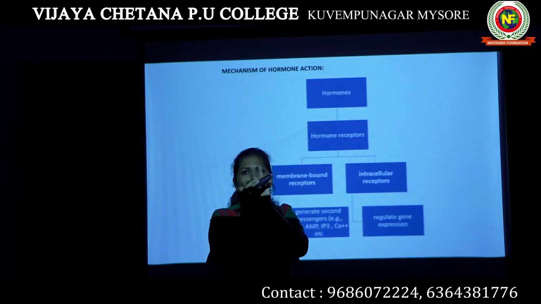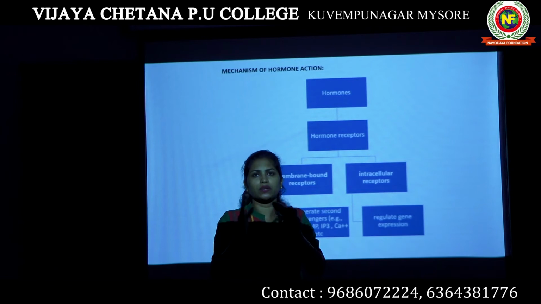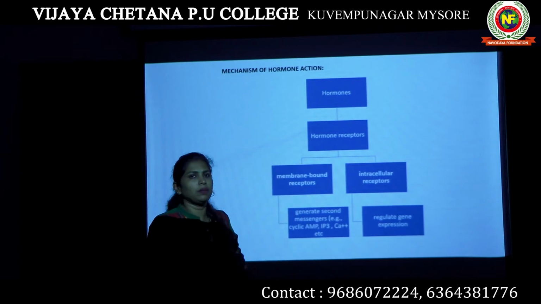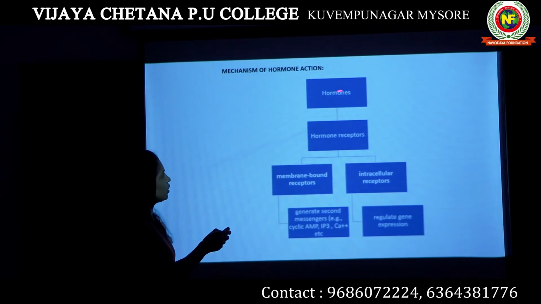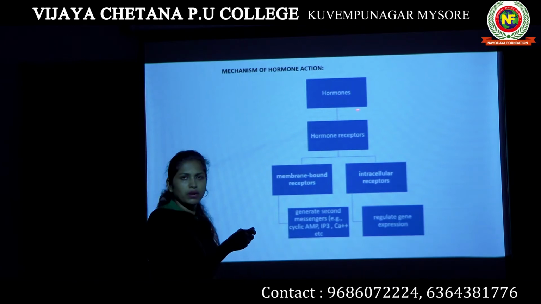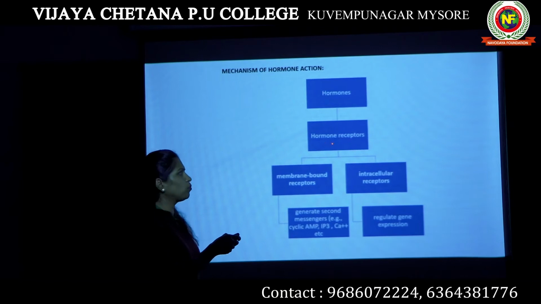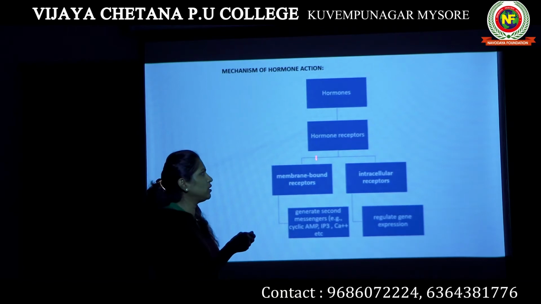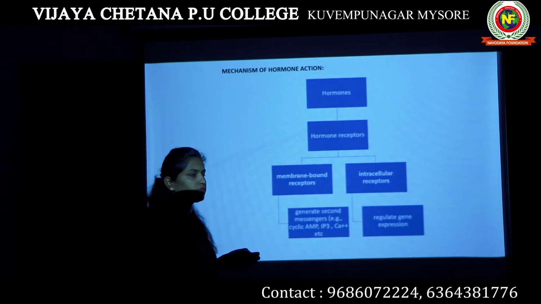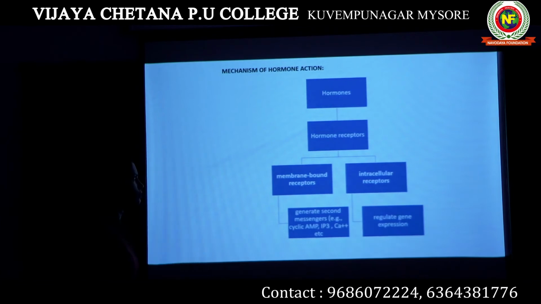This is known as the hormone receptor complex, and this interaction is known as hormone receptor interaction. So when hormones go to any target tissue, there are specific hormone receptors. Receptors means something that receives that particular hormone.